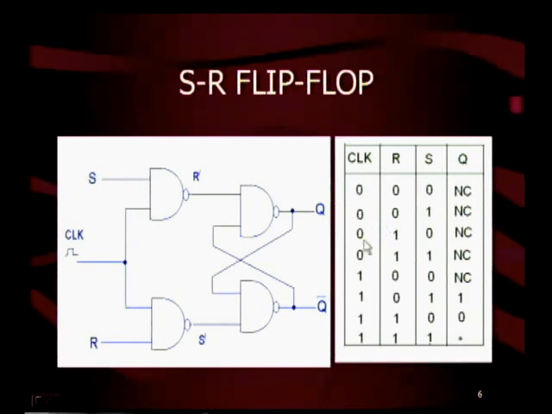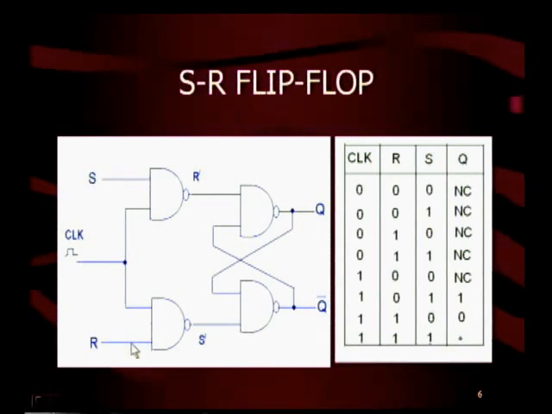Now, when the clock is 0, irrespective of S and R inputs, R dash is 1, S dash is 1, therefore we will get no change in the output. Therefore, when clock is 0, whatever the R and S inputs may be, we will get no change. When clock is high, when S is 0 and R is 0, in such a case also we will get no change condition.